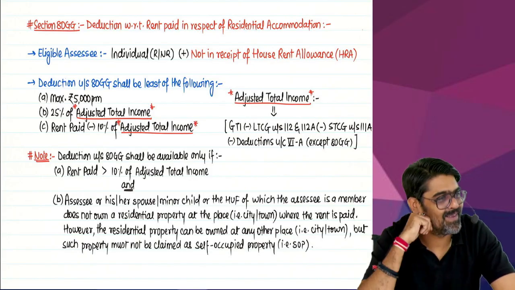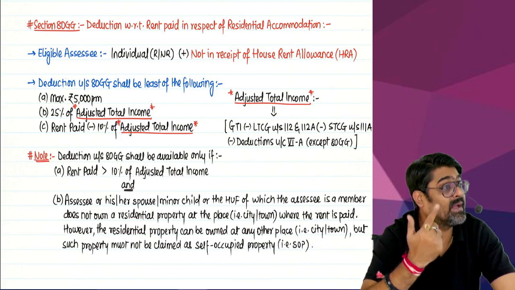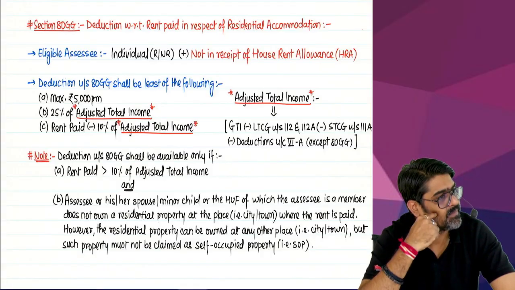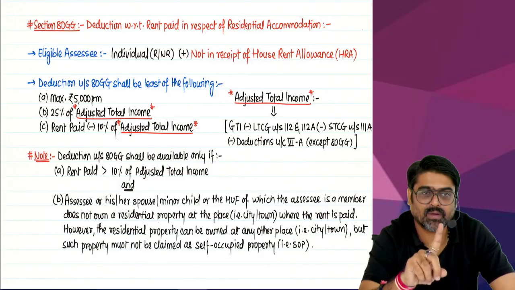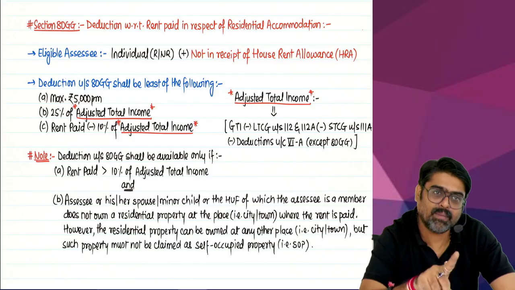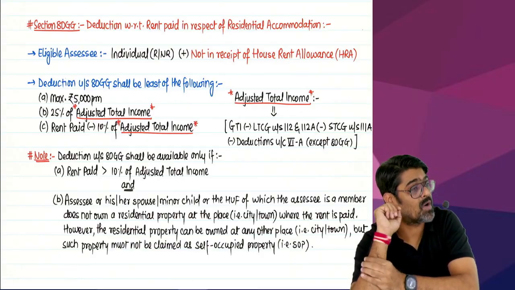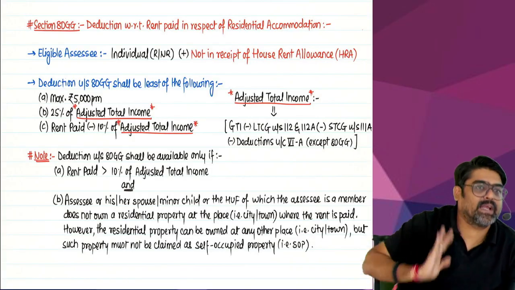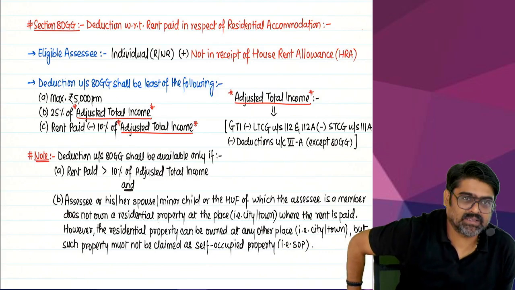Come and claim 80GG. But if you want to claim 80GG, you have to make sure that you are paying rent and you are not receiving HRA. Because if you are receiving HRA and paying rent, then in that case you are already claiming 10(13A) exemption for that rent paid. Then we are not going to give you 80GG. So if you want to claim 80GG, first condition, you have to pay rent for your residential accommodation, yes or no? And to pay that rent, you are not in receipt of HRA income. Then the rent paid will be allowed as a deduction under 80GG.